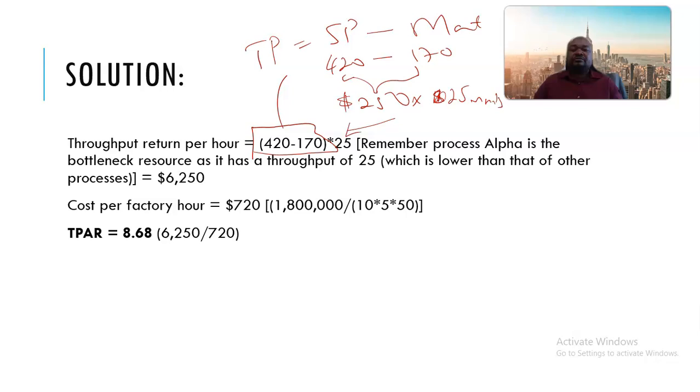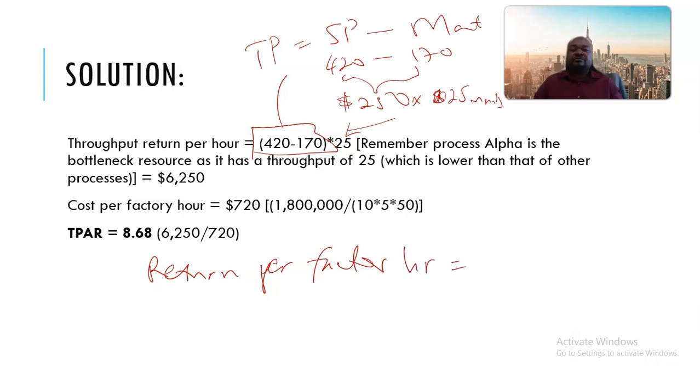But there is a confusion which I want to discuss, because our formula is speaking of something else, because we are saying from the formula the throughput return per factory hour.